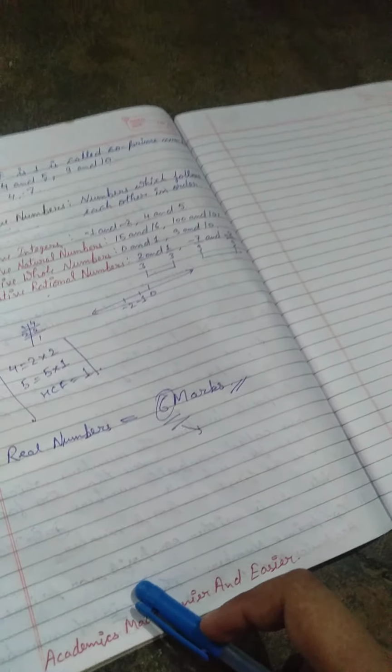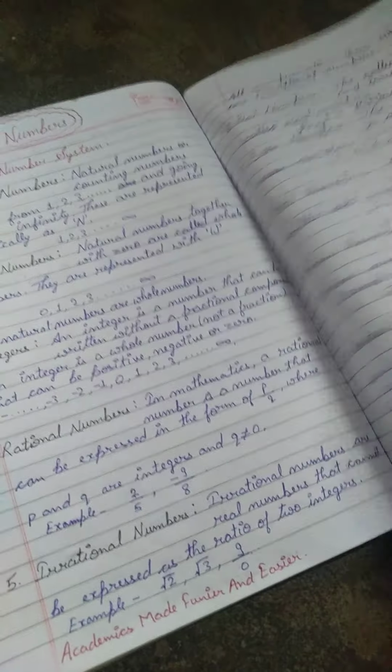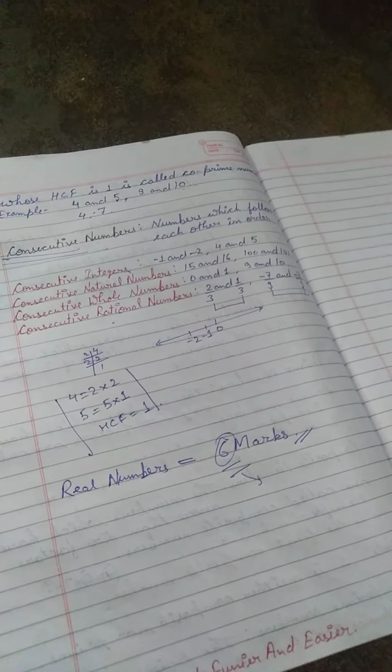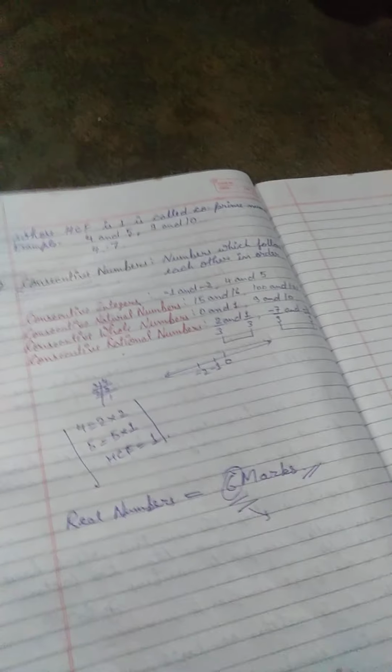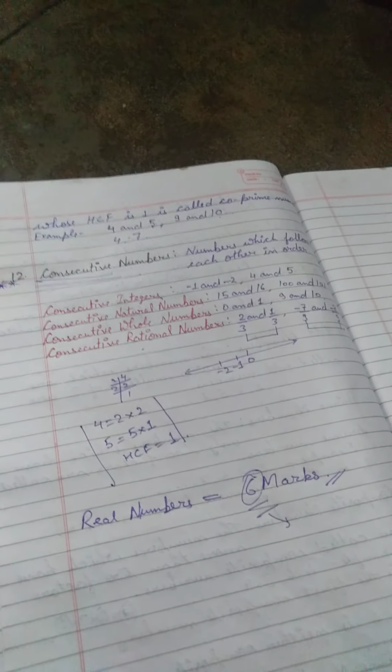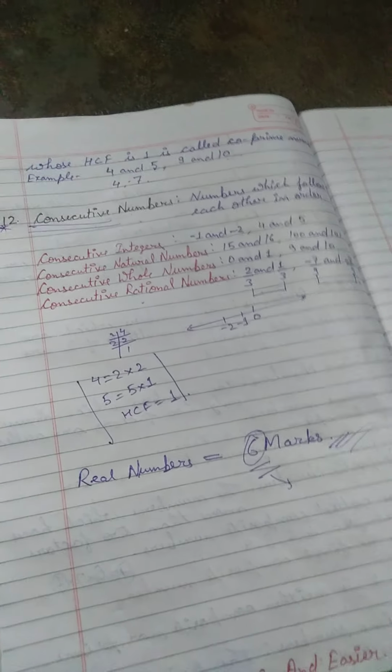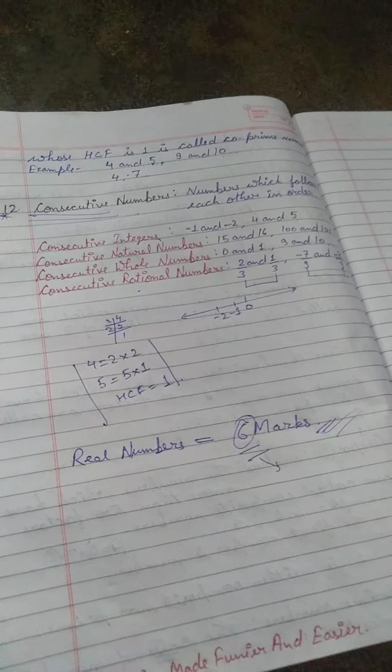And whatever I have told so far, and Euclid's division lemma, believe me, I will tell you in such a way that you will think that yes, you have studied it earlier. It's just a revision chapter of 6 marks. These are free marks. Take it. Okay, bye bye.